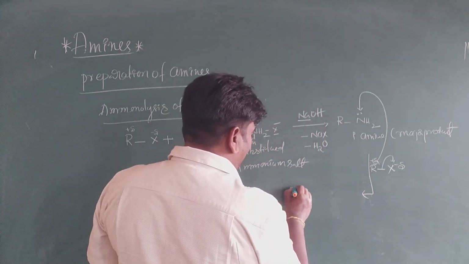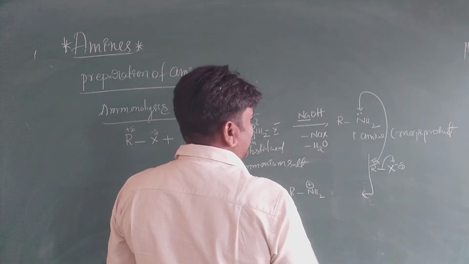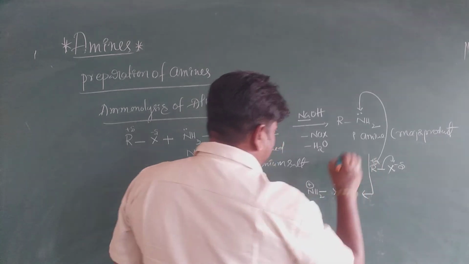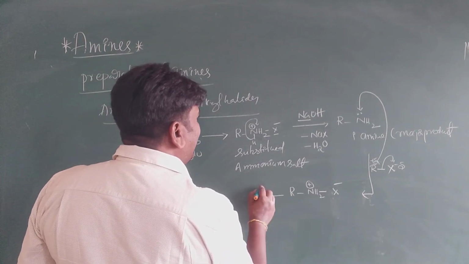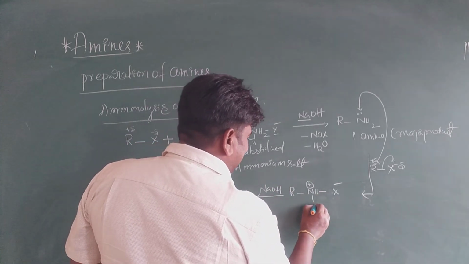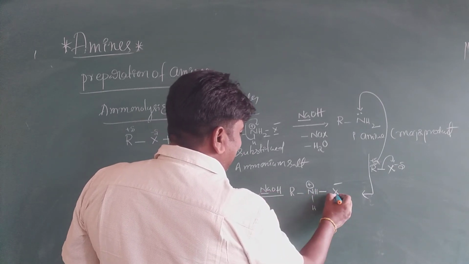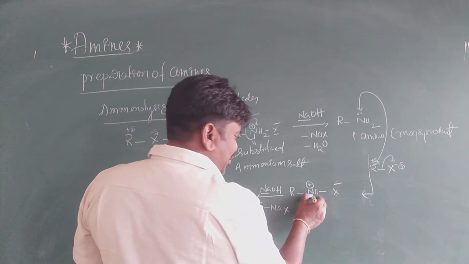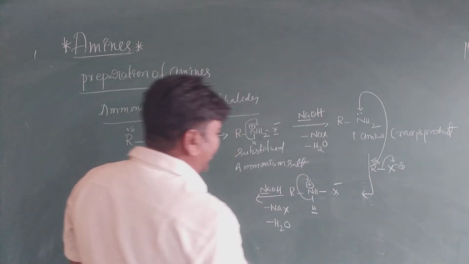See here, that is R and NH2 plus, and X minus. See there. Next, what happened here? If you take NaOH, same thing. I'll write like that. These electrons, so it is Na+ and X-, NaX. Next, these two electrons are gained by this one. This H and OH- form H2O.